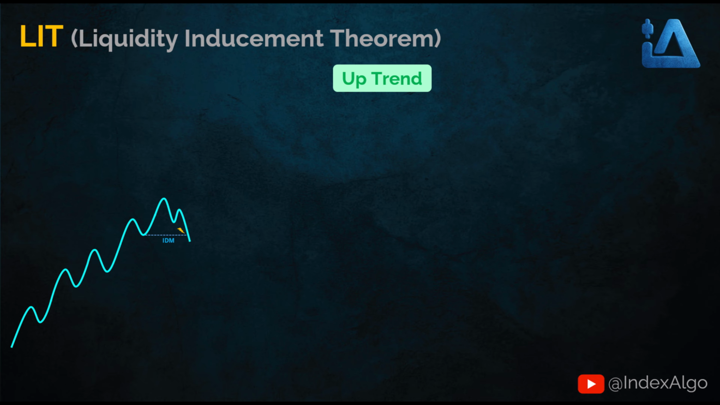Once the IDM gets broken, we take the highest point from the start of the move up to the moment of that break as the BOS level. Then we wait. Price moves up and the BOS level gets broken.